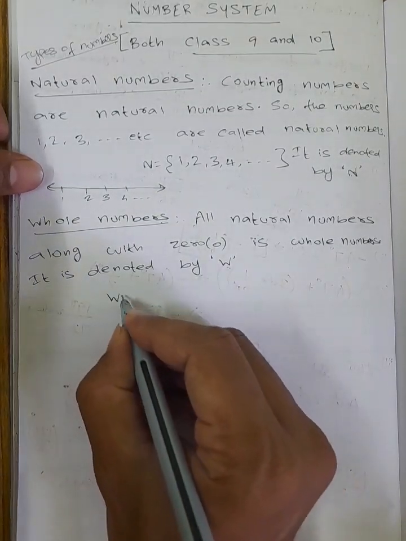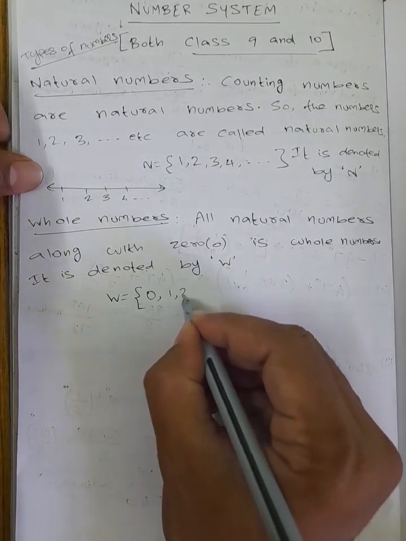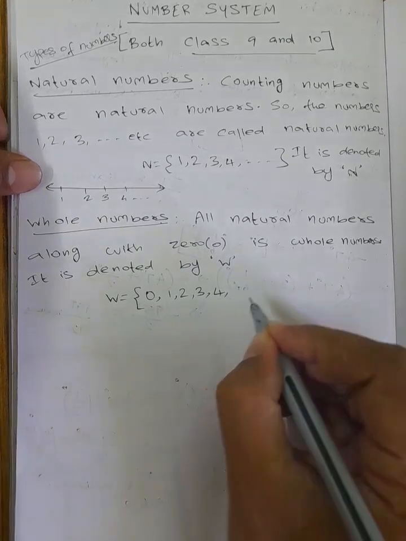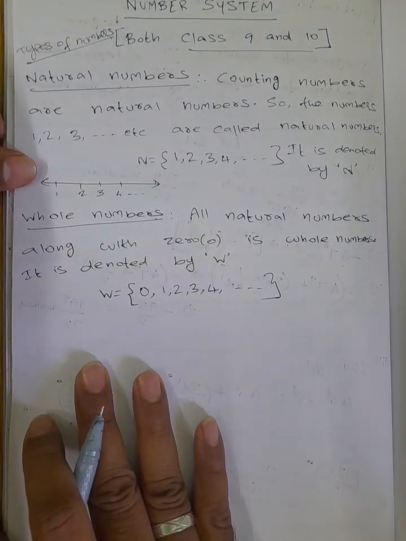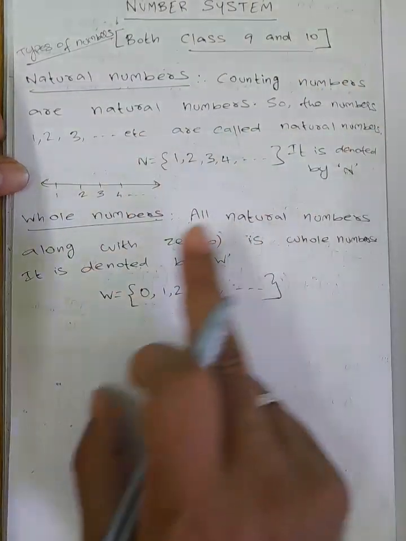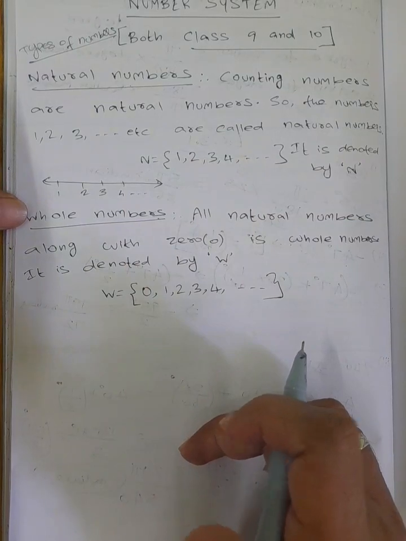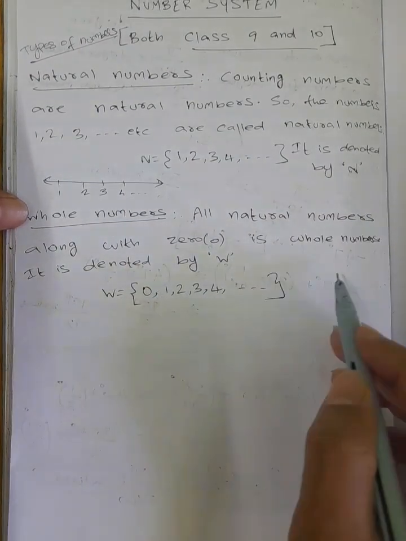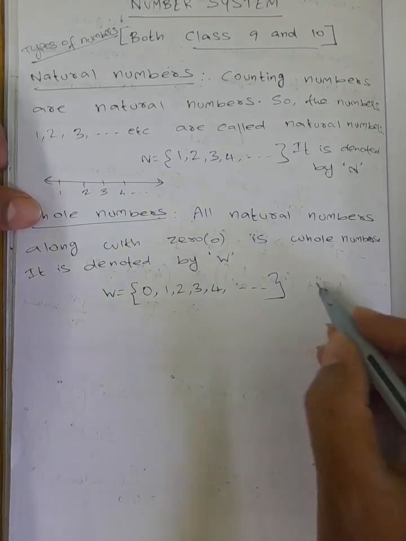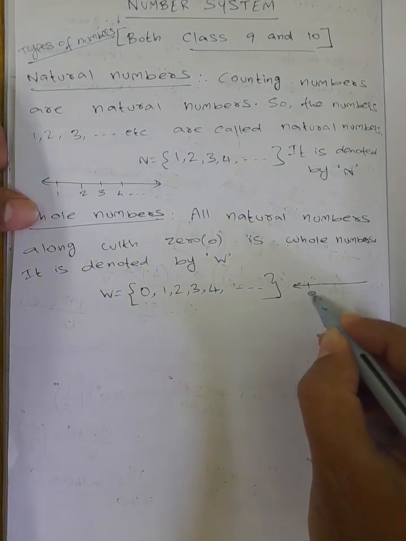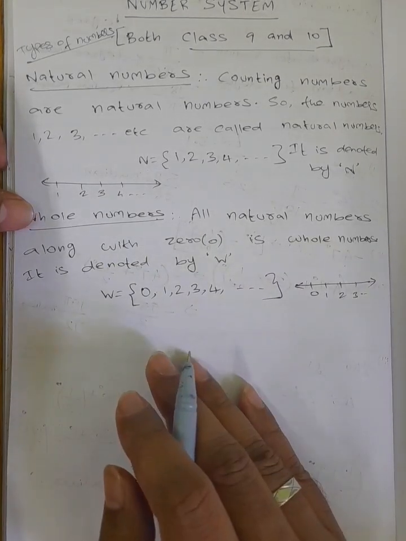So W: the natural numbers 1, 2, 3, 4 up to infinity, whereas whole numbers start from 0, 0, 1, 2, 3, 4 up to infinity. Natural numbers start from 1 to infinity, and whole numbers are the natural numbers including 0. In a number line we can plot it like this: from 0, 1, 2, 3 up to infinity we call them whole numbers.